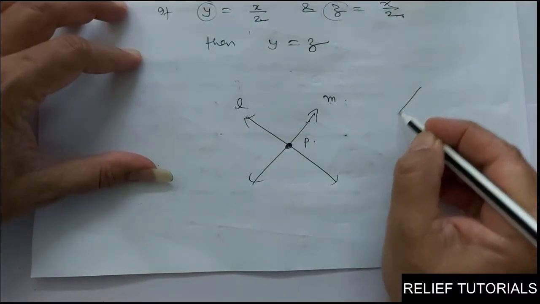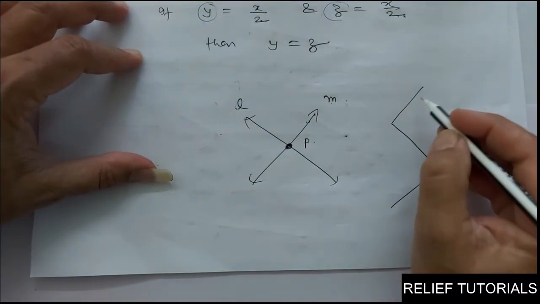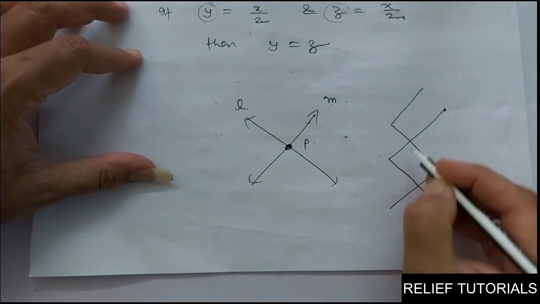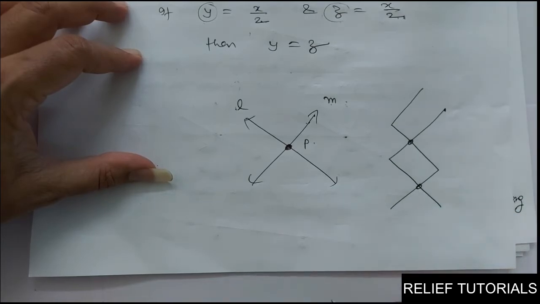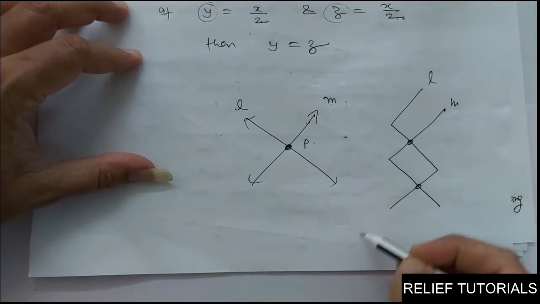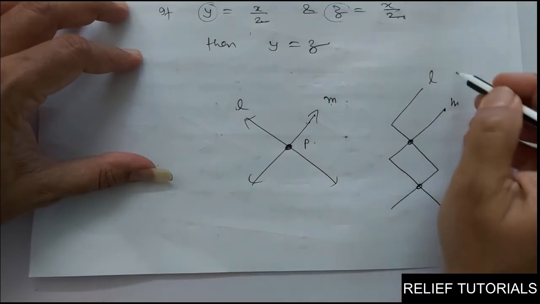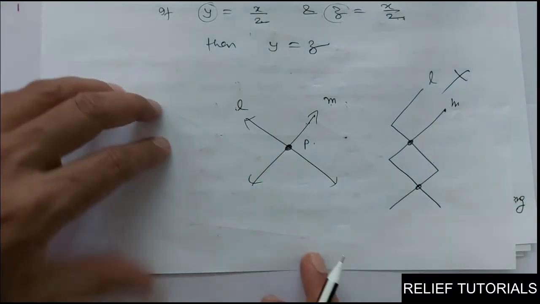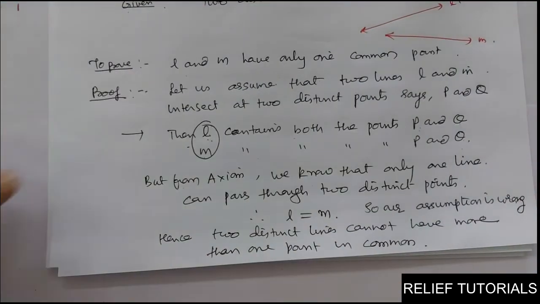See, can you say here, sir, here two lines are intersecting at two distinct points? These two distinct points, point of intersection. But you know, this is line L, this is M. I can say a line cannot bend. No, it is a straight line. So it is not possible at all. If two lines intersect, they do so at only one point. Clear? So this we have proved.